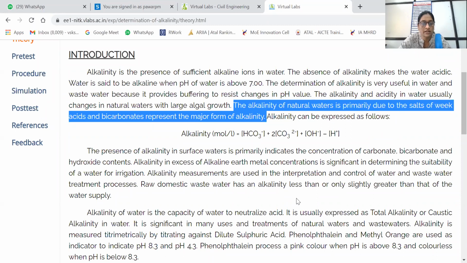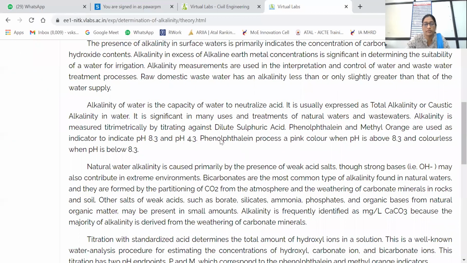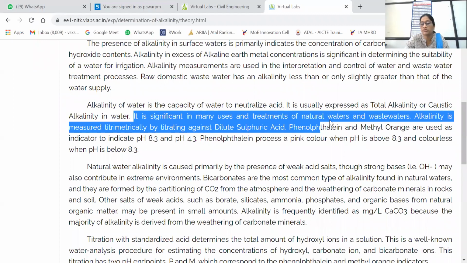Alkalinity of water is the capacity of water to neutralize acid. It is usually expressed as total alkalinity or caustic alkalinity in water. You should remember that it is significant in many uses and treatments of natural water and wastewater.